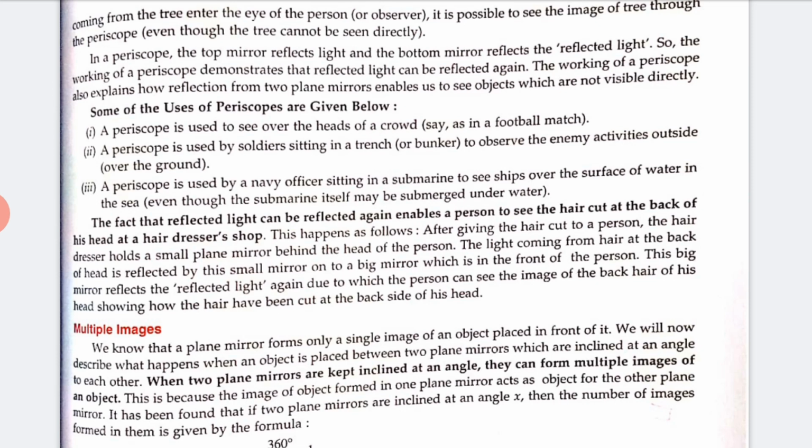A periscope can also be used by a navy officer sitting in a submarine to see ships over the surface of water in the sea, even though the submarine itself may be submerged under water.